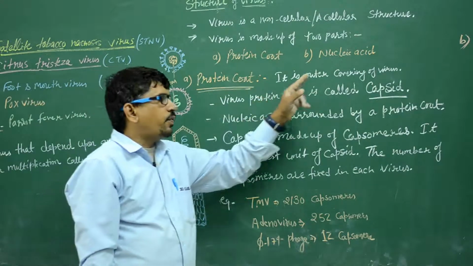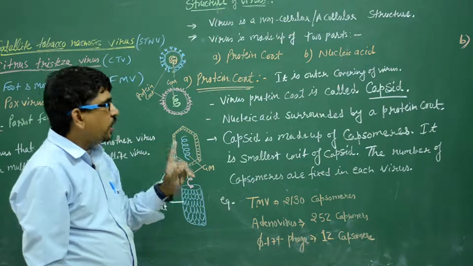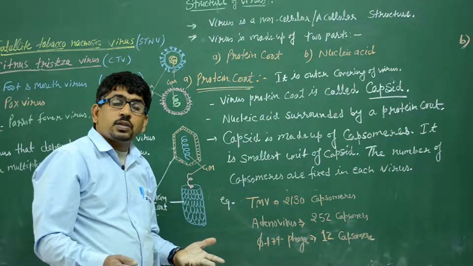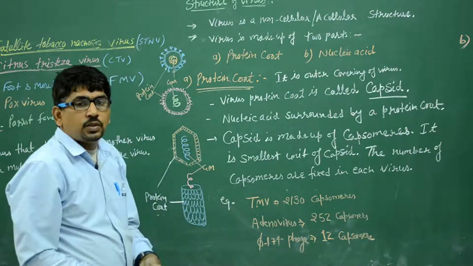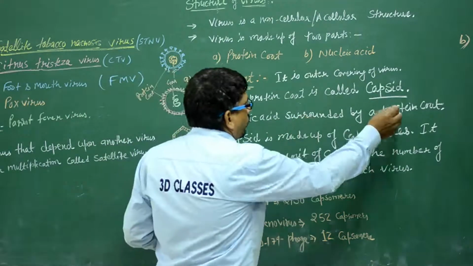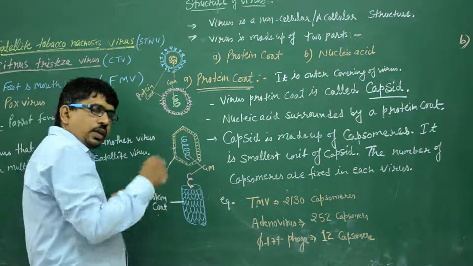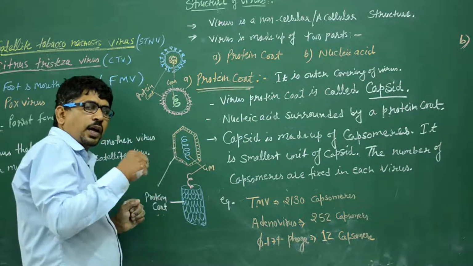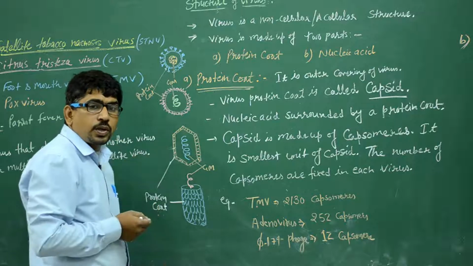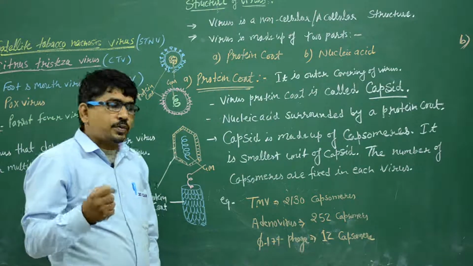We discussed the first layer, the protein coat. It is the outer covering of the virus. First thing, the virus protein coat is called the capsid. It is known by another name, that is the capsid. Nucleic acid is surrounded by the protein coat. Clear? In each virus, the nucleic acid, either DNA or RNA, is surrounded by a thick covering, and this covering is known as the protein coat, or scientifically the capsid.